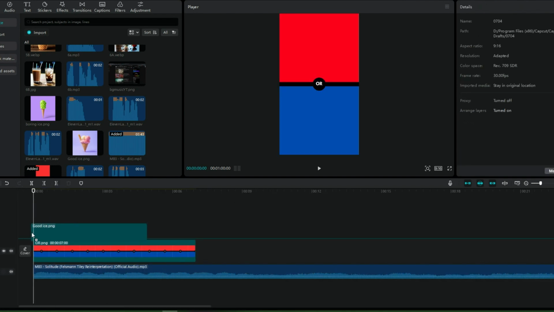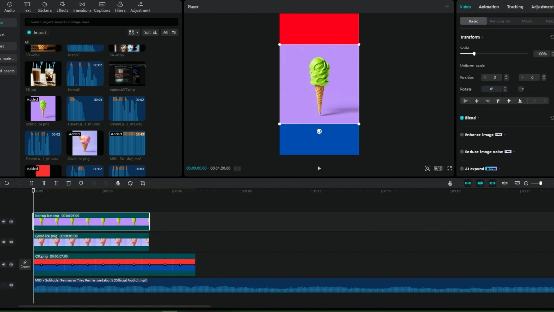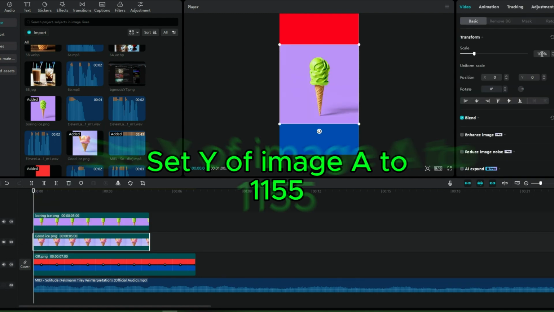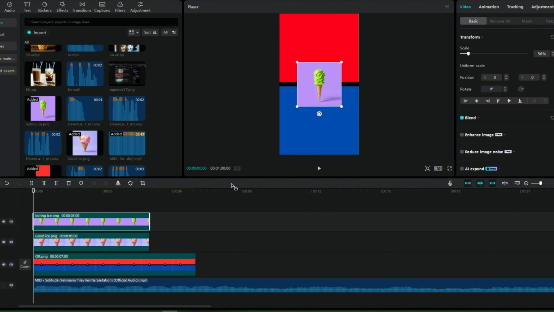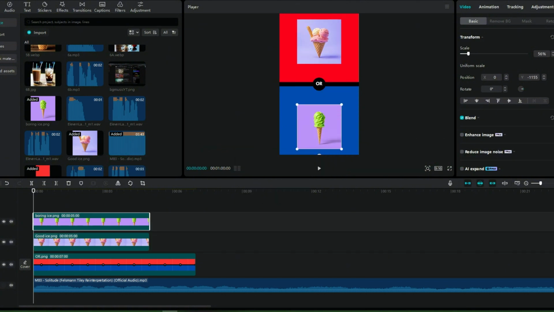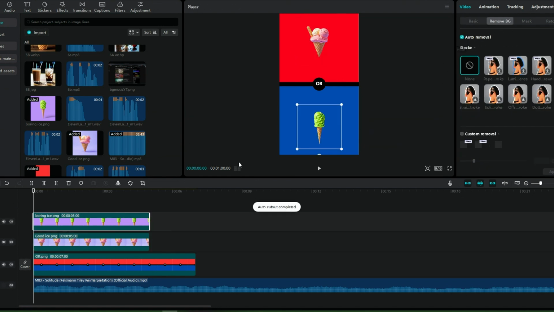Now let's place the first image, option A, on the timeline and position it on the red part of the screen, Y 1155. Similarly, place the second image, option B, on the blue part, Y 1155. Set both images to 56% size and use the auto cutout feature to remove any unnecessary background.